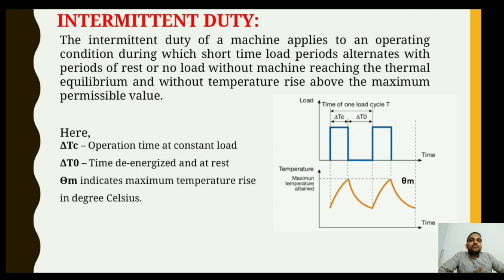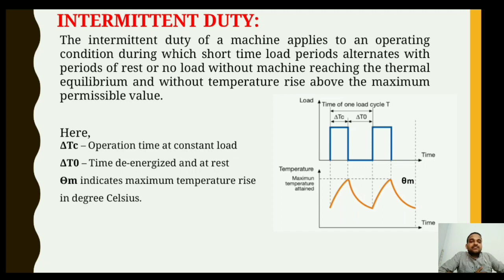This type of duty cycle has an identical cycle of a constant load followed by a period of rest, repeated over time, as you can see from the figure. Again it is similar to short time duty, where the constant load is applied, and then when it is at rest the motor is allowed to cool down. Again here the notations are there. Del Tc is the operation time at constant load. Del T0 is the time de-energized and at rest.